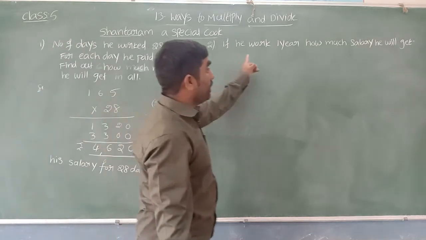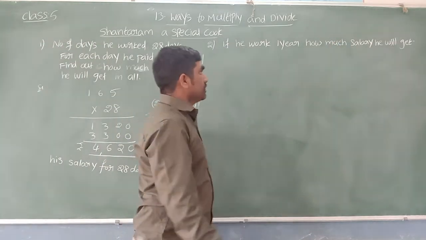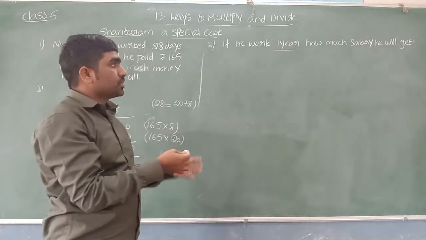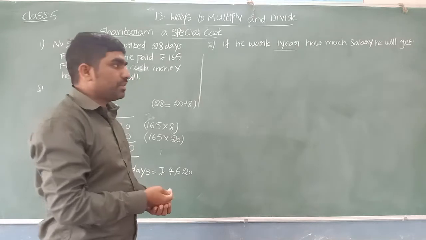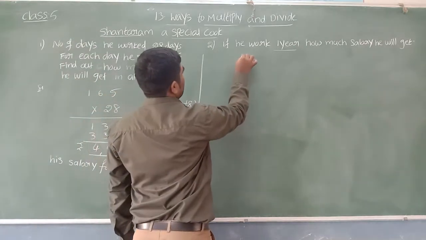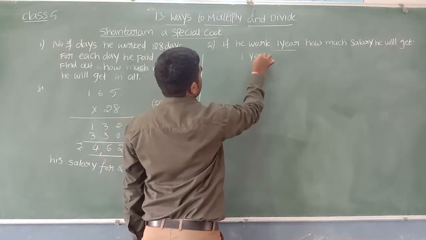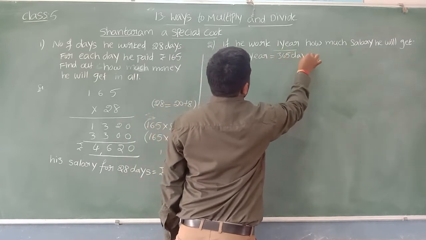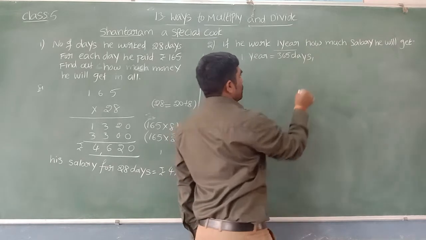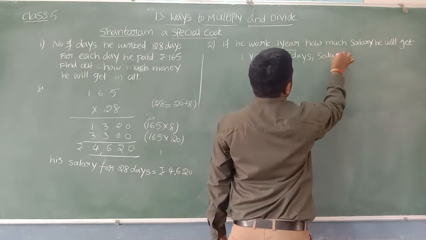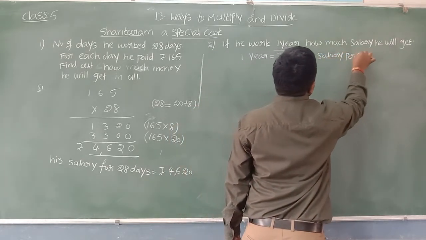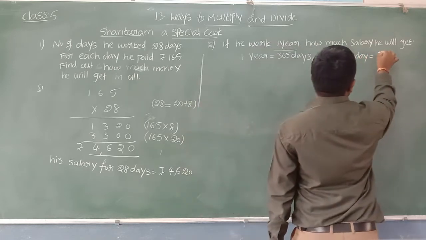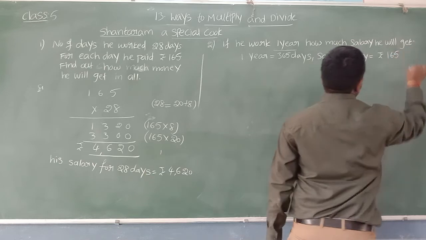Now let us see the next case. If he works 1 year, how much salary will he get? So we know 1 year is equal to a number of days. How many are there in 1 year? We have 365 days. Now let me write here: 1 year is equal to 365 days. So salary per day: per day they are going to pay how much amount? Rupees 165.